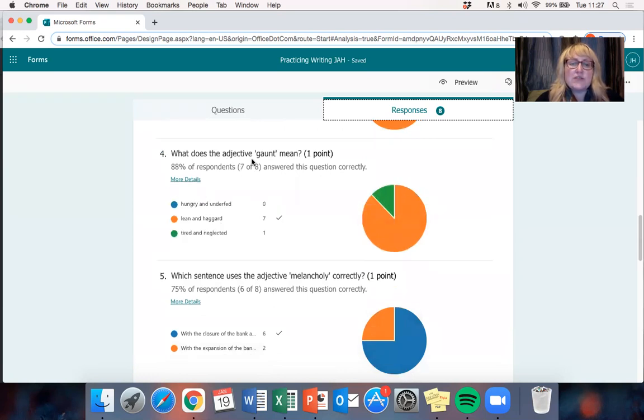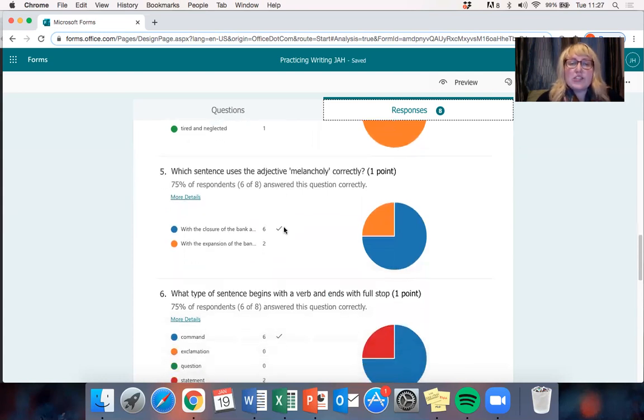Number 4, what does the adjective gaunt mean? Like I said, the majority of us got this right. It means lean and haggard, sort of tired out, looking like they've had a hard time kind of thing. So lean and haggard would be your correct definition of gaunt.